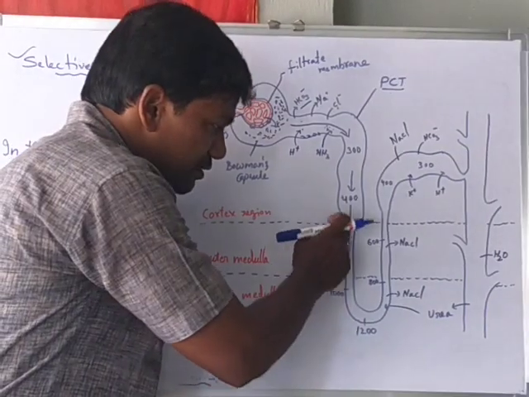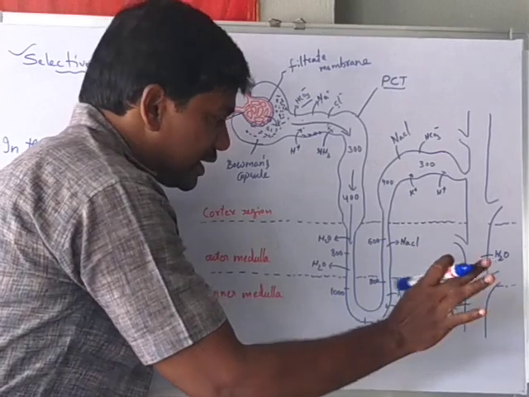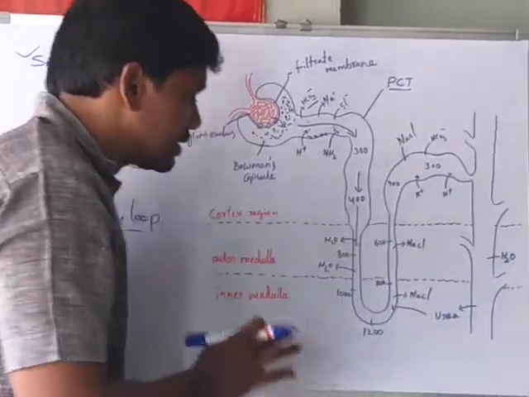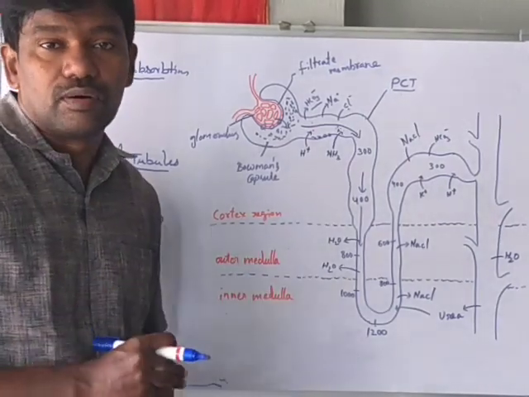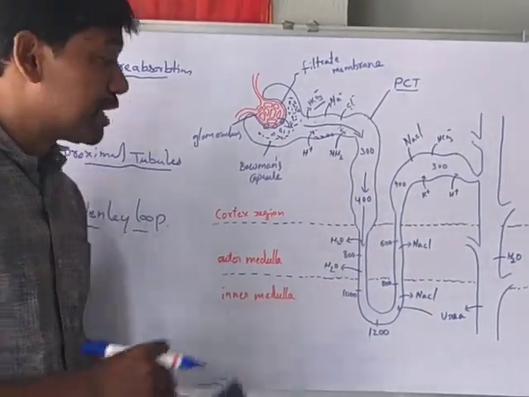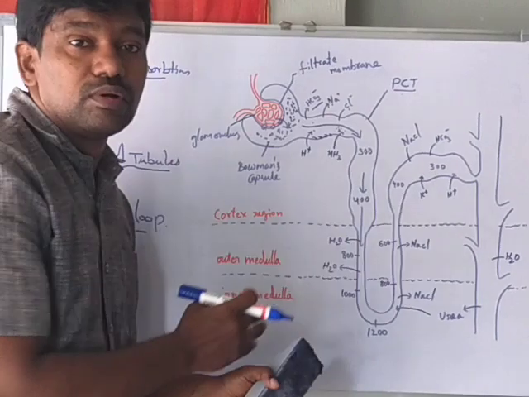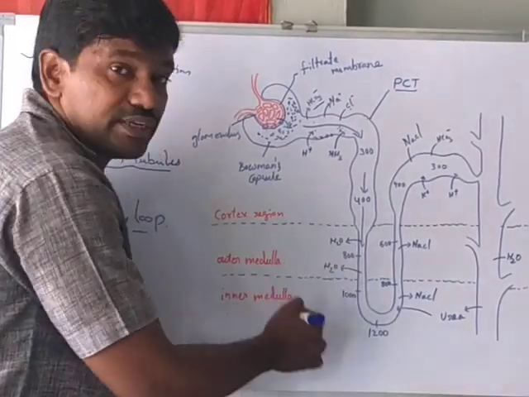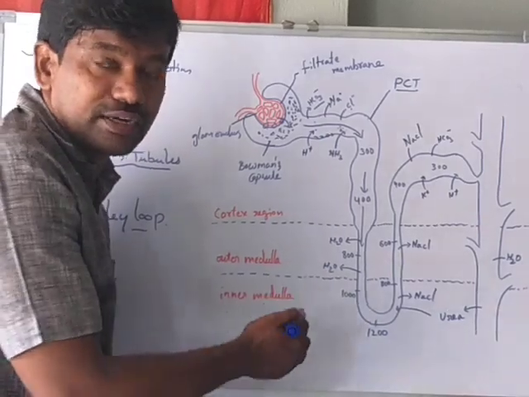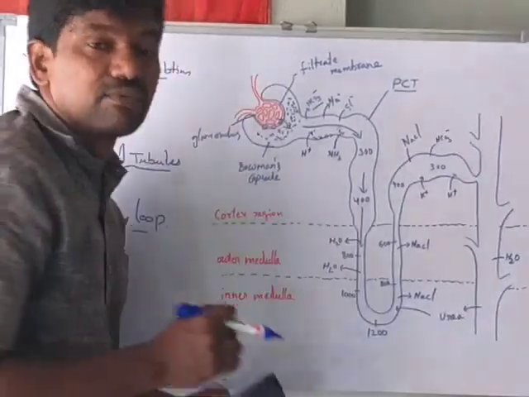When filtrate fluid comes into the Henle loop, it minimizes the filtrate volume and plays an important role in maintaining the high osmolarity in the interstitial fluid.